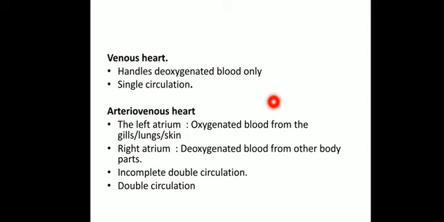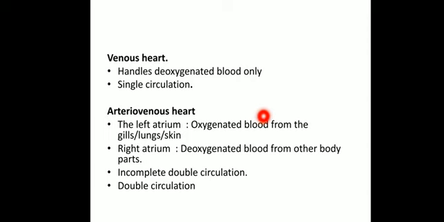Next is the arteriovenous heart. Arteriovenous hearts are found mainly in amphibians and reptiles, as we have seen. The heart receives both deoxygenated and oxygenated blood. The left atrium receives the oxygenated blood from the gills, lungs, or skin, depending on the type of organism it is. And the right atrium receives the deoxygenated blood from the other body parts, like the leg part, abdominal part, head part.